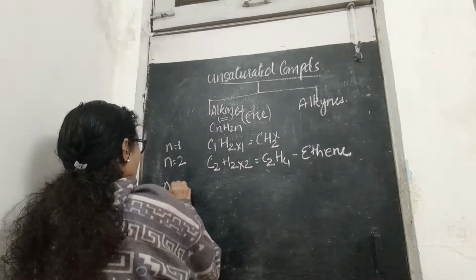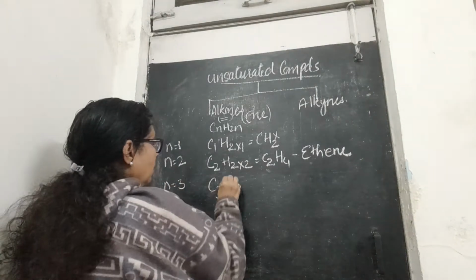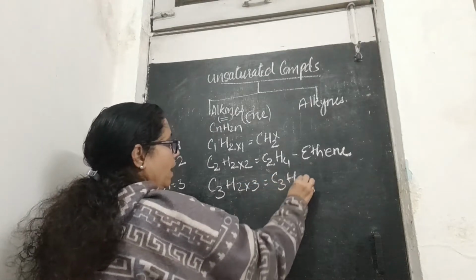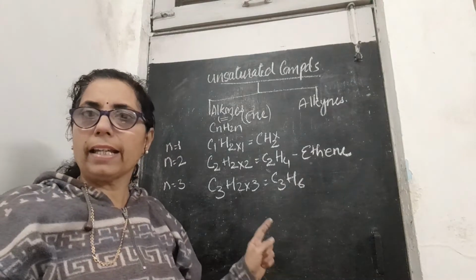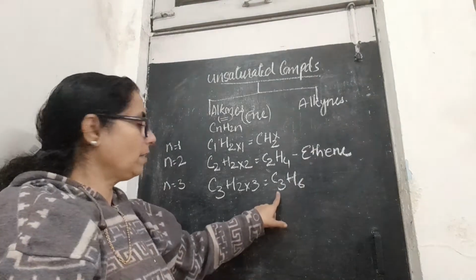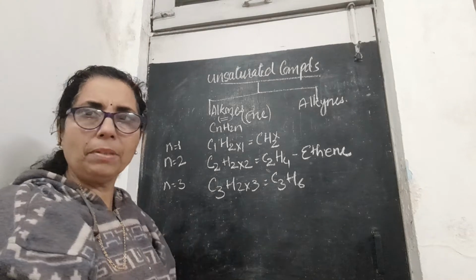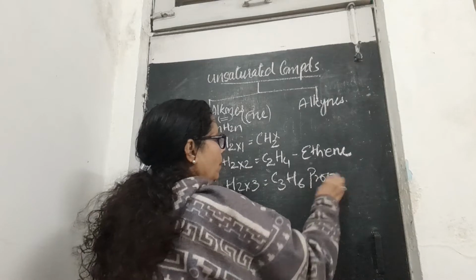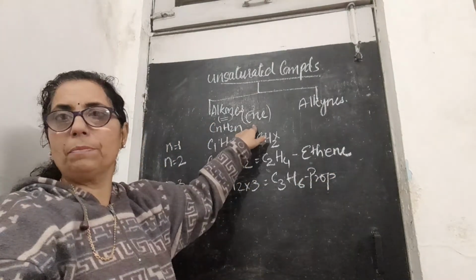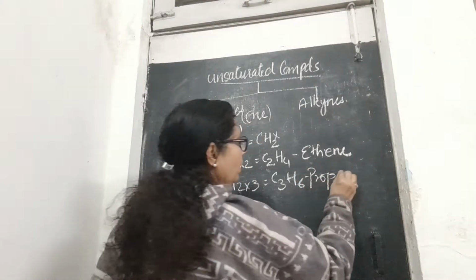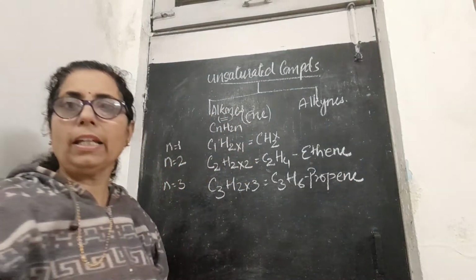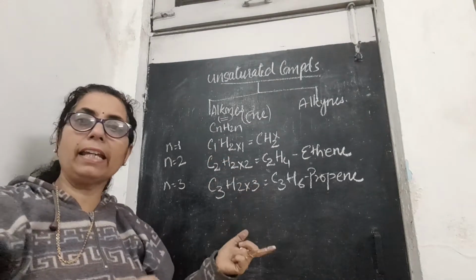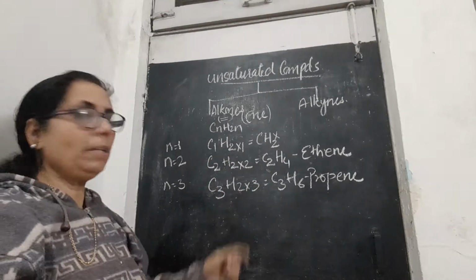Now when n is equal to 3, you will see C3 H2 into 3, so the compound will be C3H6. With the number of carbons, you can again start naming it. When carbon is 3, you call it prop, and the suffix that you will use here is ene. So the compound name will be propene. Just like in alkanes you had ethane, propane, now here it will be propene.